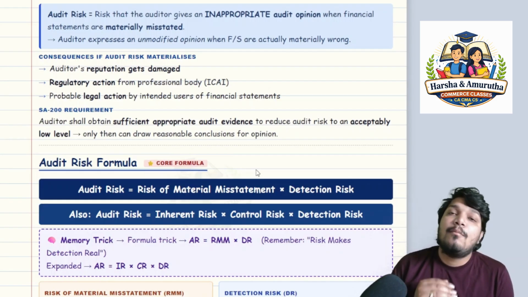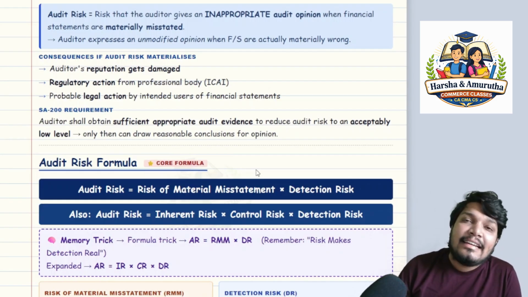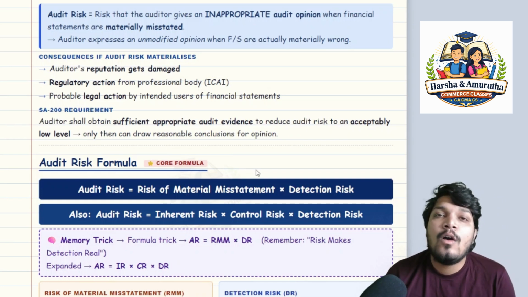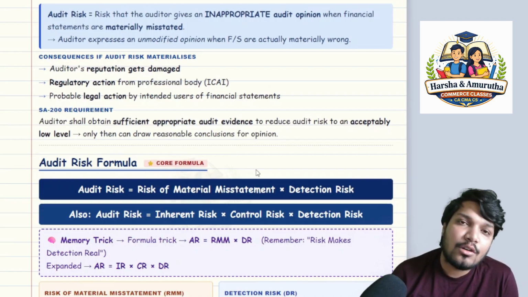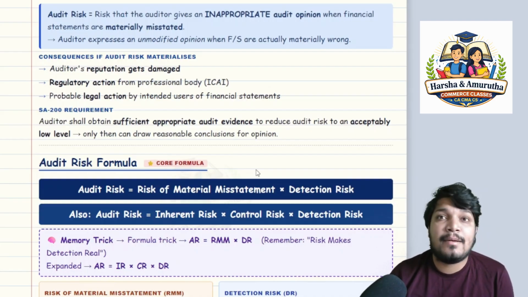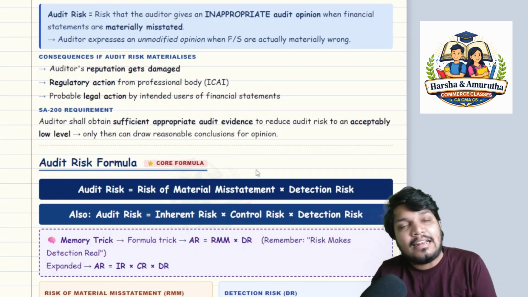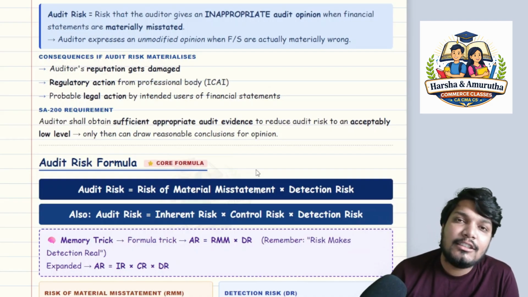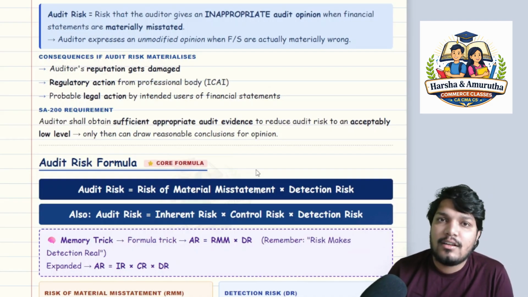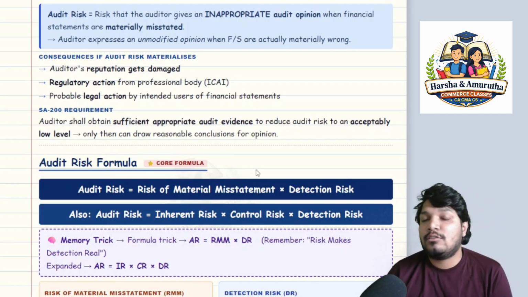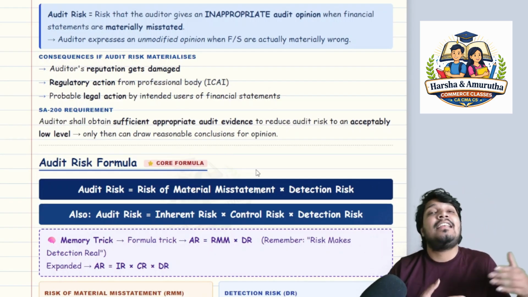And third point, probable legal action by intended users of financial statements. The stakeholders who are taking a decision basis your financial statements and its opinion, basis your audit opinion, they would be taking a decision, right? That decision is backfired and you are under the radar, they might fall back on you, and the intended users, those are the stakeholders, can take a legal action.